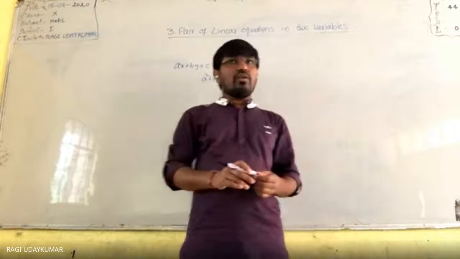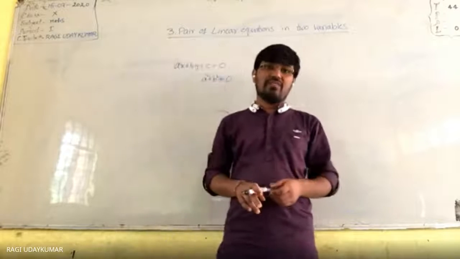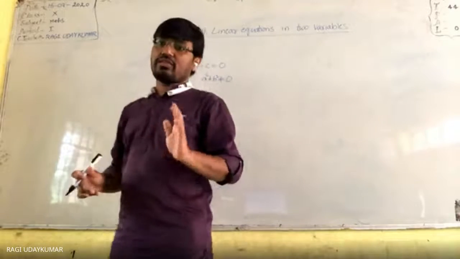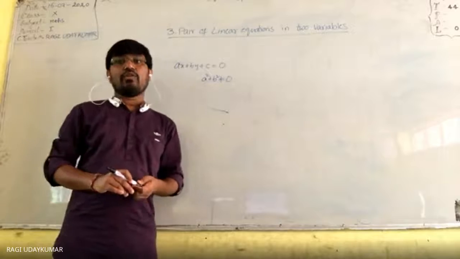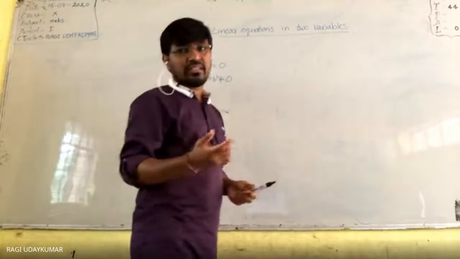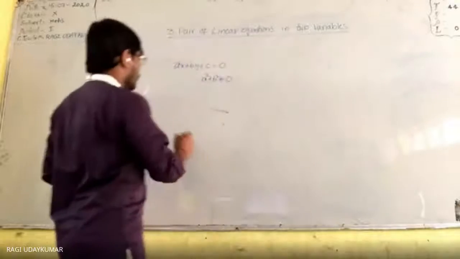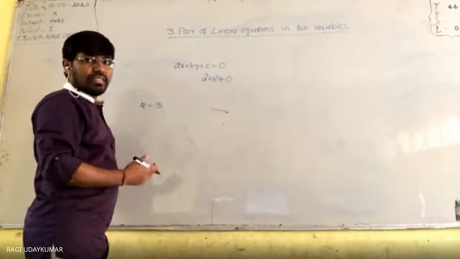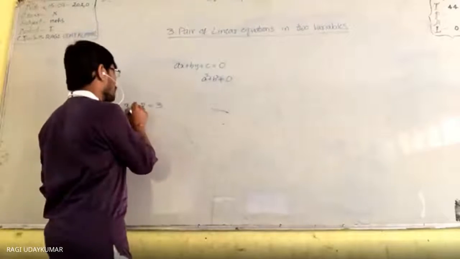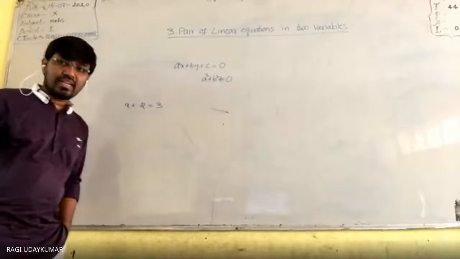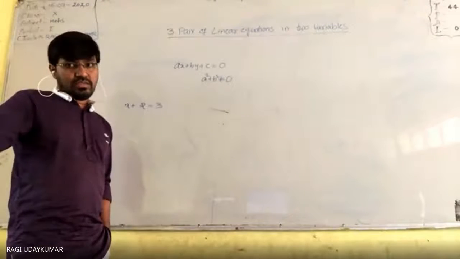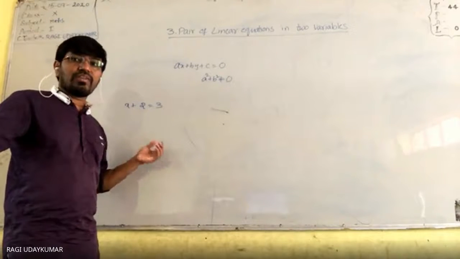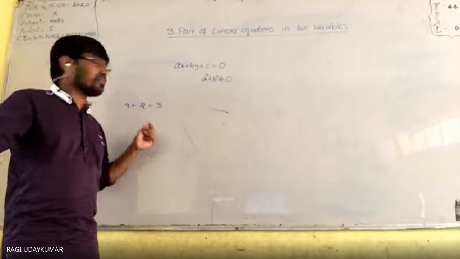Now, an open sentence is one which cannot be said to be either true or false. Such types of sentences are called open sentences. An example in the mathematical point of view: if I say 2 is equal to 3, you will say it is false, so that is a statement. If I say x plus 2 is equal to 3, whether it is true or false we cannot say, because we don't know the value of x. So we call this an open sentence.